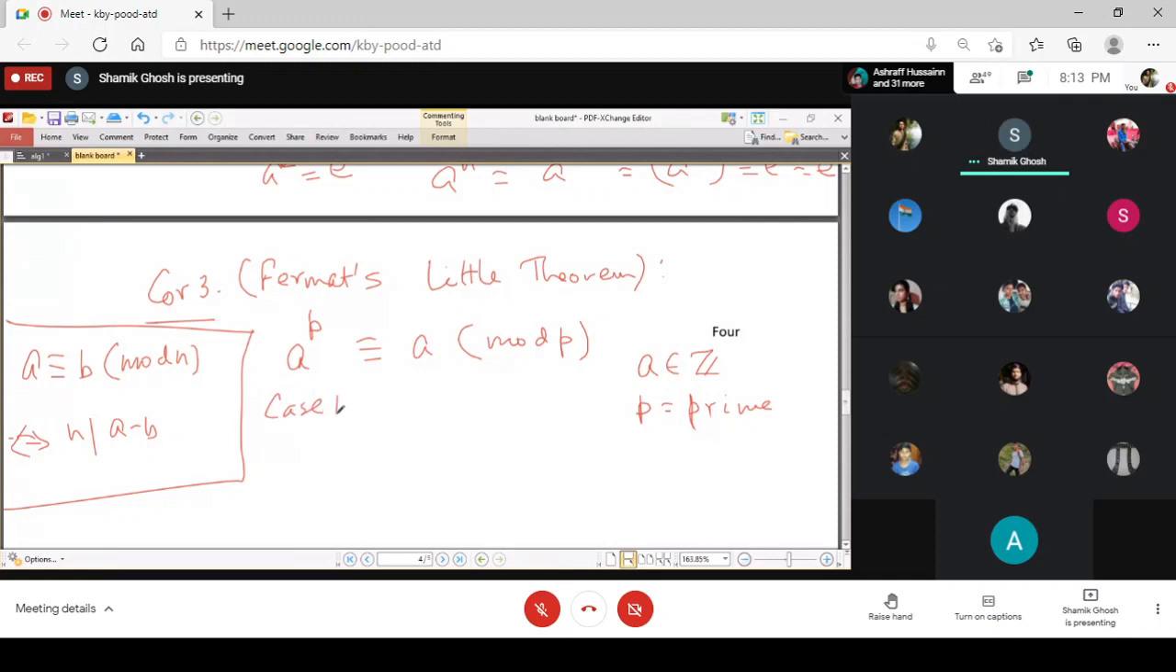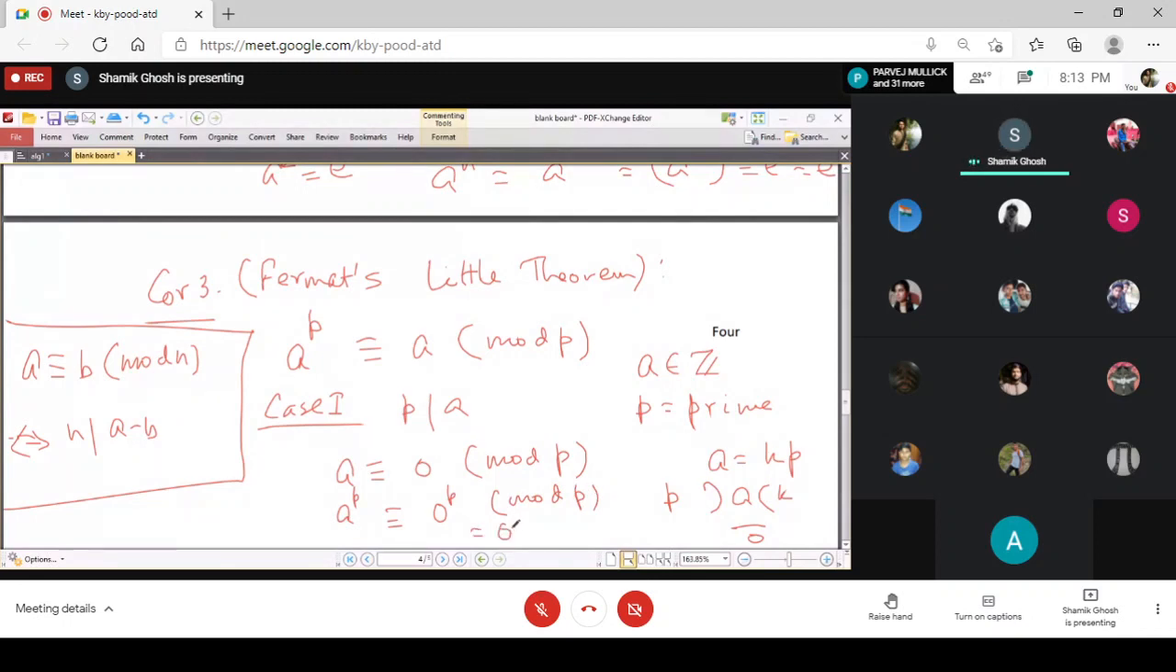First case, we are considering: suppose P divides A. Now, if P divides A, it means A is a multiple of P, that is, A equals some integer times P. And then obviously A is congruent to 0 mod P. That means if you divide A by P, you get the remainder 0, because P is a factor of A, or A is a multiple of P, and the quotient is K. So A is congruent to 0 mod P, and then immediately A to the power P is congruent to 0 to the power P mod P, and that is the same as 0 mod P.